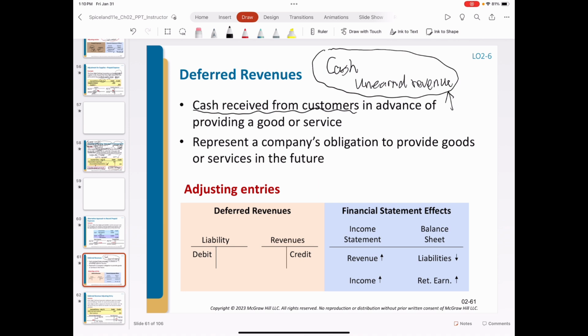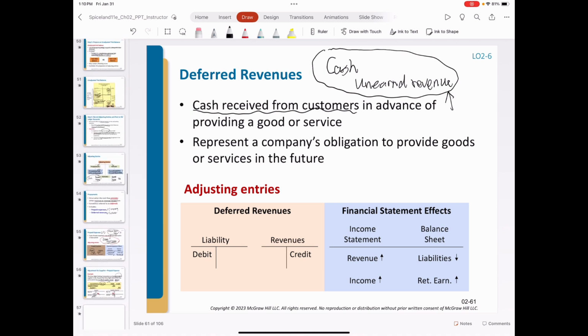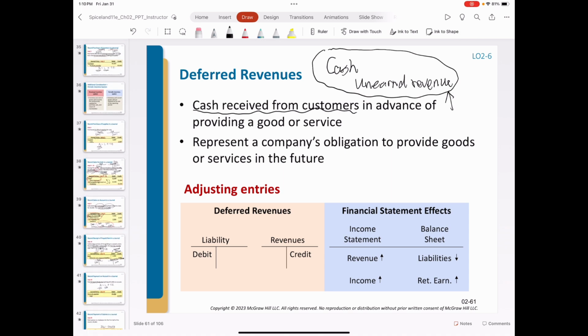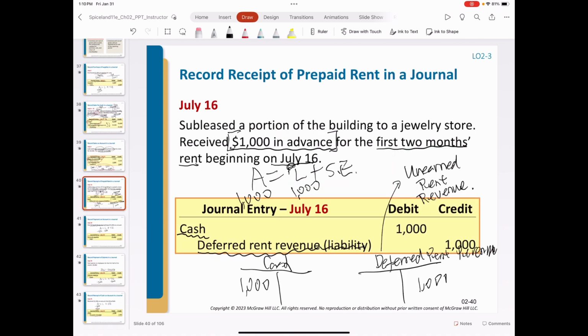We have one example from the external transaction in the prior slide regarding unearned rent revenue. Remember this transaction on July 16th. The jewelry store prepaid $1,000 for 2 months' rent. Here, the company recognized cash as an asset, 1,000, but it recognized a liability, unearned rent revenue.